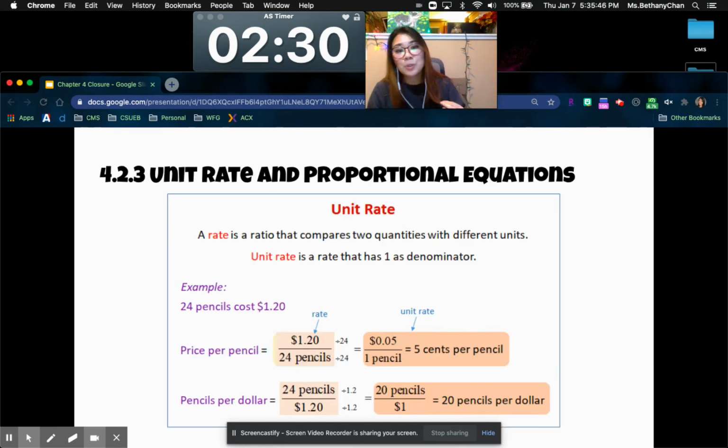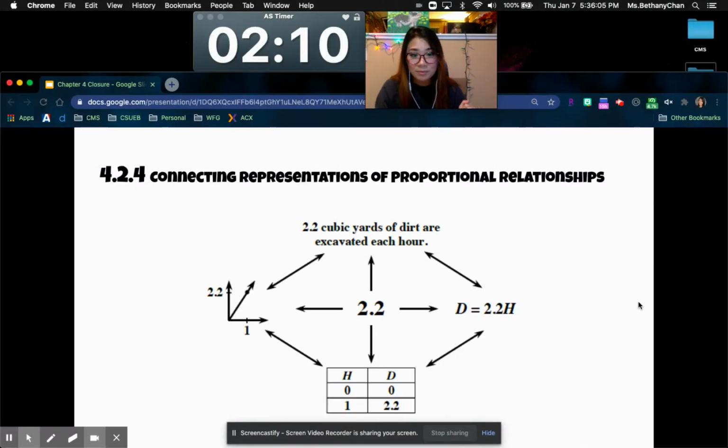Right? Unit rate and proportional equations. Looking at the unit rate, to find the unit rate, you're looking for 1. Unit means 1. So you just divide by how many there are, right? If I buy some soda water, then I divide that price by how many cans of soda water there are to find the price for 1. I love this one because it helps me find the cheapest rate.